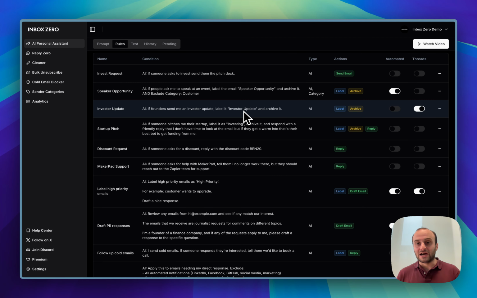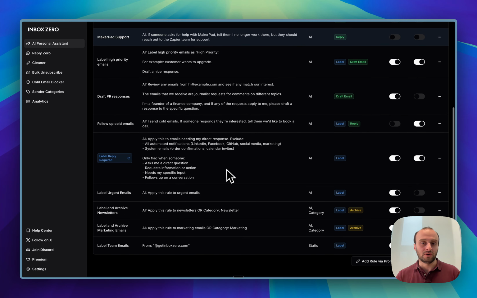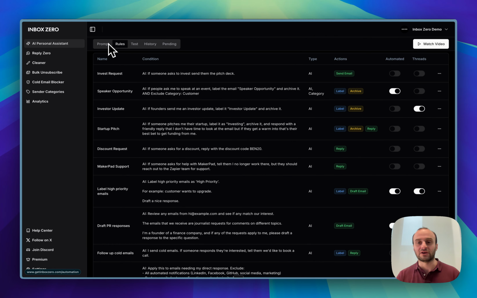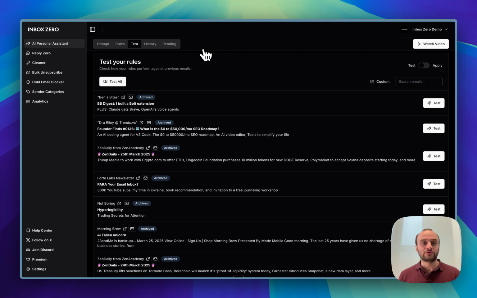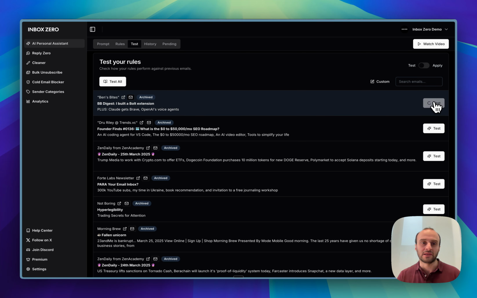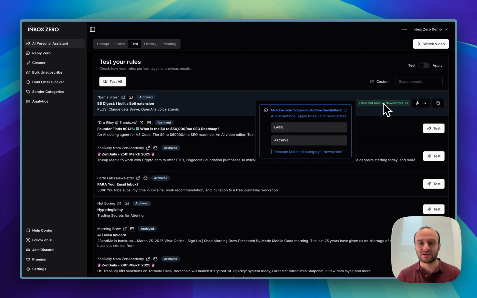If you want to see the actual rules that are set up and what the AI will be doing on your behalf, you can hit the rules tab. This is after you've already saved the prompt. This is just a demo account, so this is a whole bunch of other rules that have been set up. And you can also test out how the rules will work. So again, once you've hit saved on the prompt tab, you can be like, okay, this Ben Spites email, how's it going to be handled? And you can see label and archive as newsletter. You can see the AI decided it's a newsletter, which is accurate, and it's gone and labeled it and archived it.